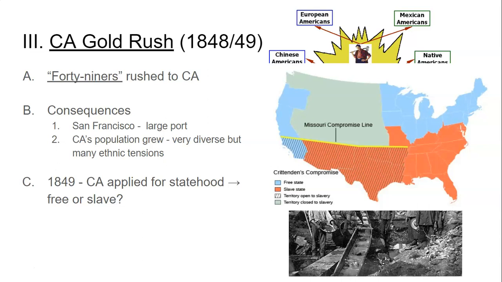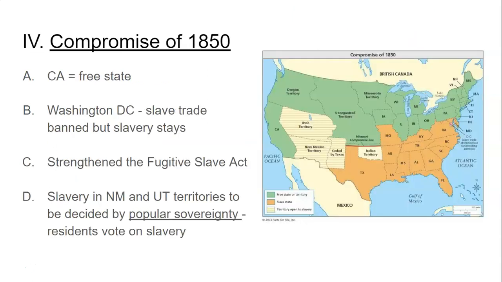There were lots of different opinions on this. Some people believe that the whole thing should be free. Some people believe the whole thing should be slave. Some people believe that the Missouri Compromise line should be drawn out west and that it should be split in half, or two states entirely. I mean, there were so many different ideas on what should happen with California that it led to its own compromise, known as the Compromise of 1850.